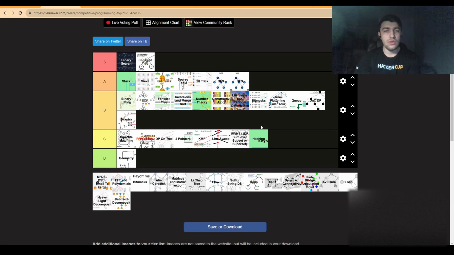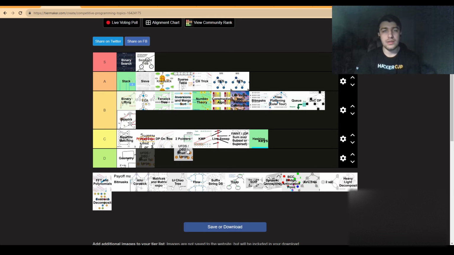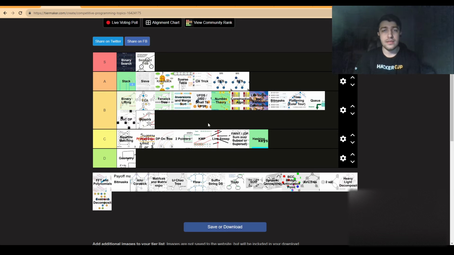Now, UFDS, small to large, it's actually a nice technique, even though it doesn't show up that much. I know many people who are fans of this technique. So I will go with B tier, somewhere around the middle, as it's actually a good technique.